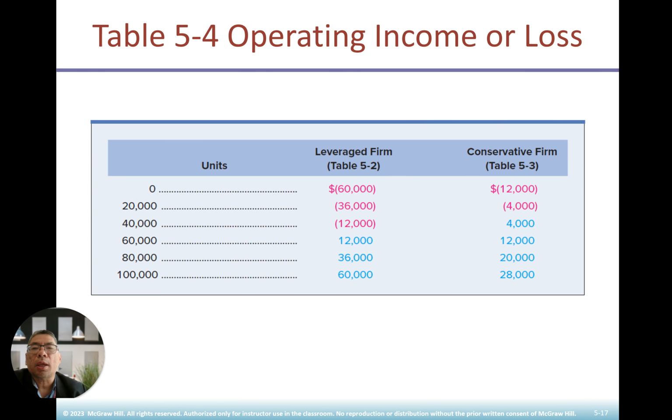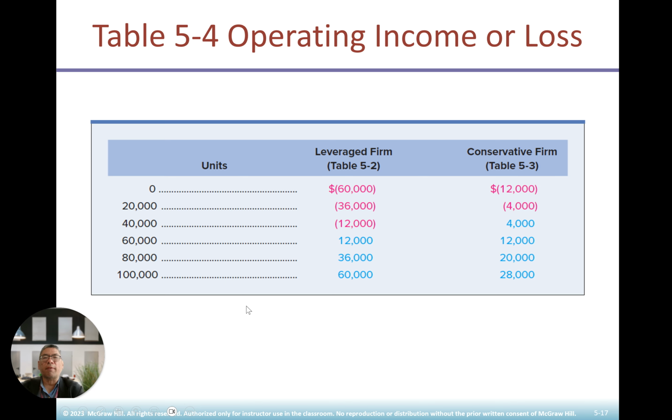Okay, these are the examples in 5.4, leverage of the firm. 0 units is 60,000, conservative will be 12,000, 20,000 with 36,000 here. Conservative company will be 40,000, 12,000 is 4,000. You can see it's almost 5 times here. Here you can see more than 8 times, almost 9 times actually. Here is 3 times.